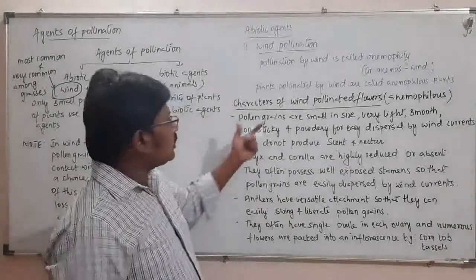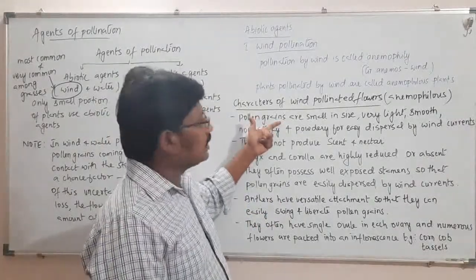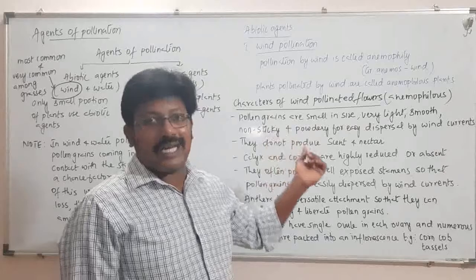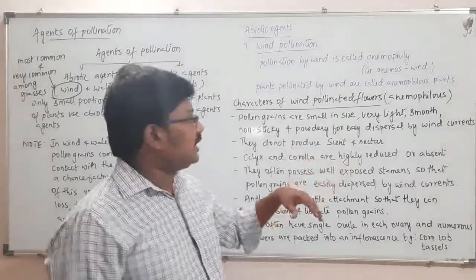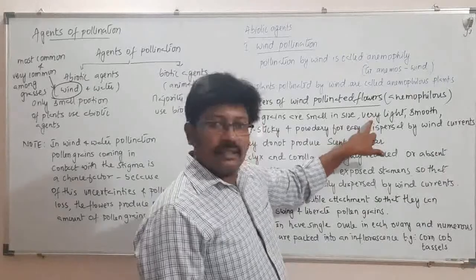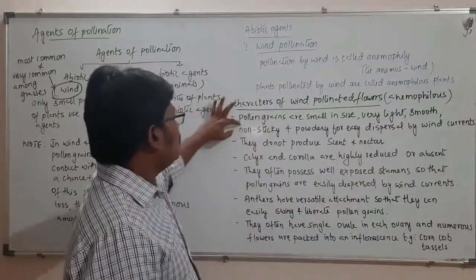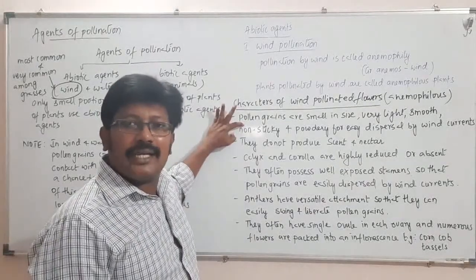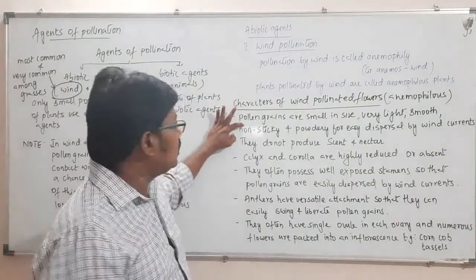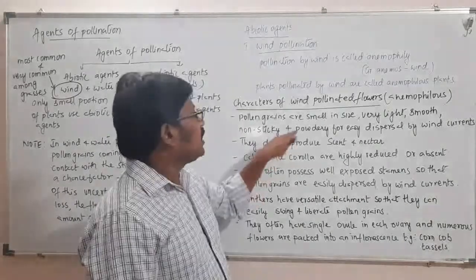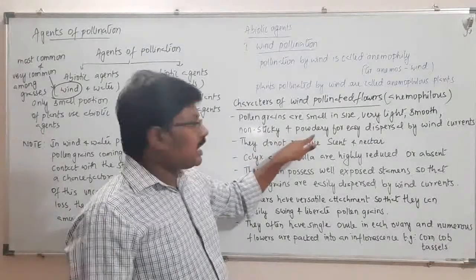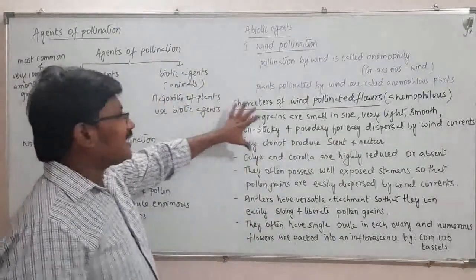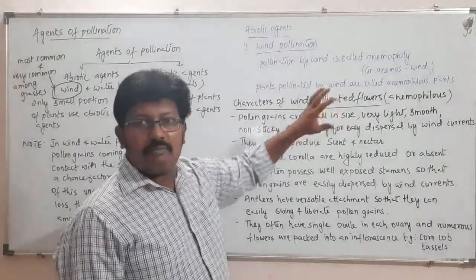So now, the pollen grains are small in size, because they have to be carried by wind, their size has to be very small. If they are larger, they cannot be carried by the wind so easily. And they should be very light, and they should be smooth, and they should be definitely non-sticky. If they are sticky, then they will get attached to some other substrates and will not be able to move freely. And they should be powdery, and mostly they are powdery for easy dispersal by wind currents. So that's one character you will see in the flowers pollinated by wind.